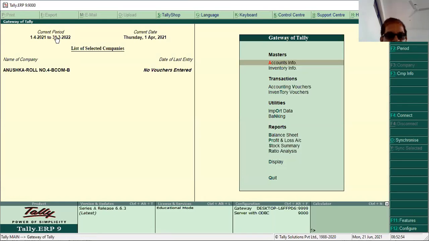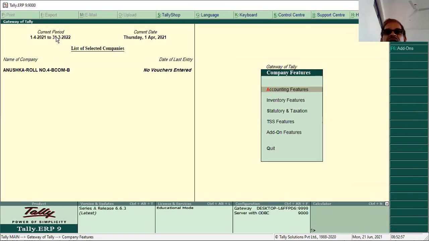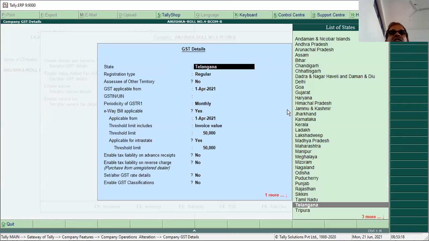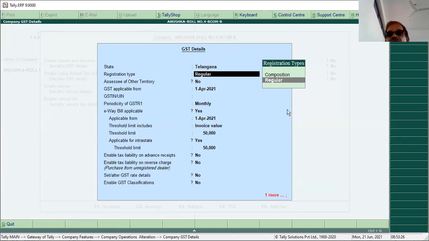Press F11. Now select statutory taxation or press F3. It will take you to the statutory taxation. Enable GST, say yes. Then set/alter GST details, say yes; both should be yes. Then it will take you to the GST details screen. State is Telangana, because you are supplying services from Hyderabad. You are a regular dealer. Set/alter GST of other territory, no.